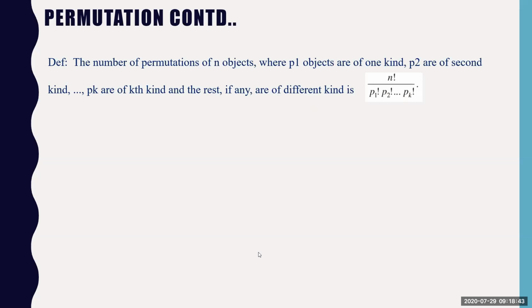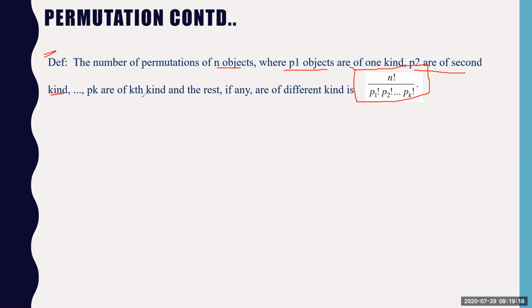Right. Okay. So permutation, please read this definition properly. This definition I will be using more often. This formula I will be using in the probability chapter as well. So that's why I have put this in this slide. If the number of permutations of objects, where we have P1 objects of one kind, P2 objects of second kind, and P3 of another kind, like that up to Pk of kth type.